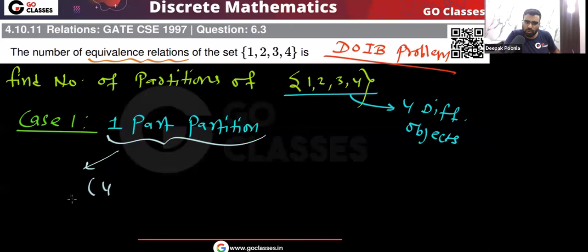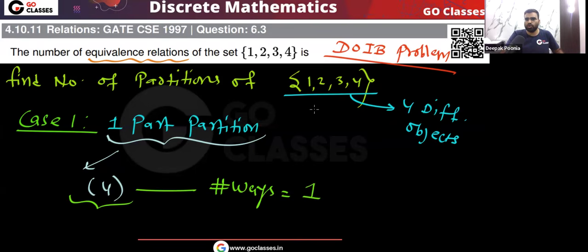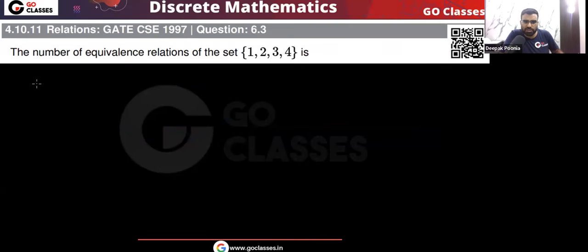It will be something like this. All the 4 elements will go together. So how many ways will be there? The number of ways will be one only. That's it, because all the elements will go together. So the number of ways in this case 1 will be 1. What about case 2?